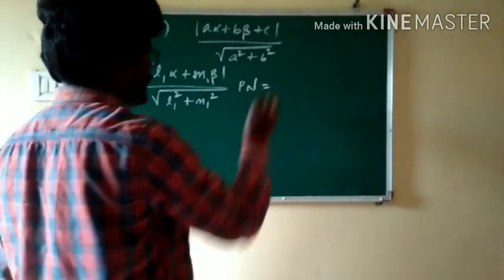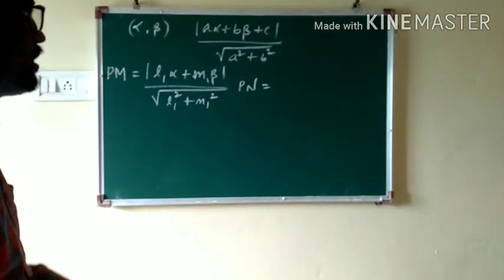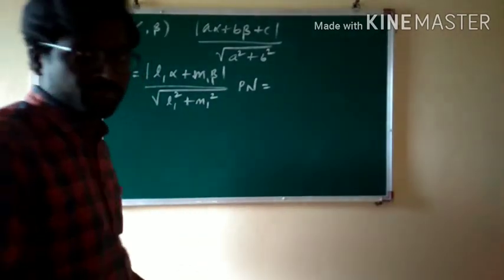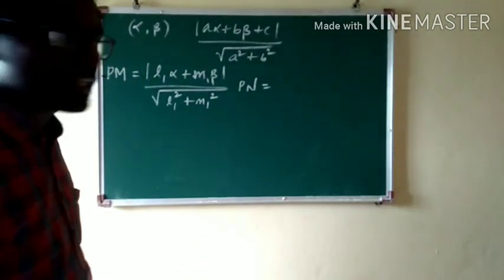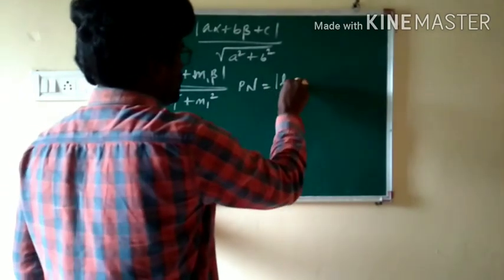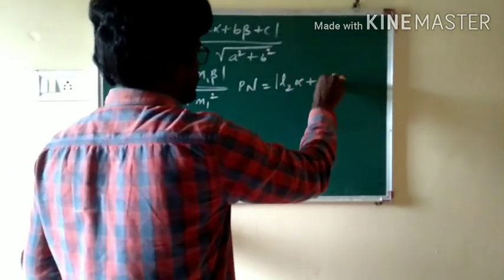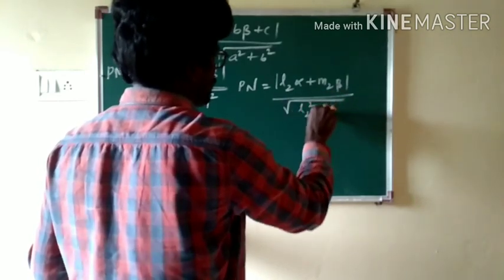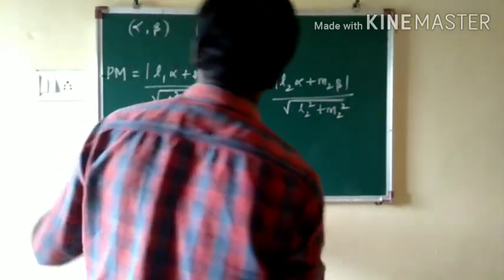What is PN? The perpendicular distance from (alpha, beta) to the second line, L2x plus M2y equal to 0, that is mod of (L2 alpha plus M2 beta) by square root of L2 square plus M2 square.